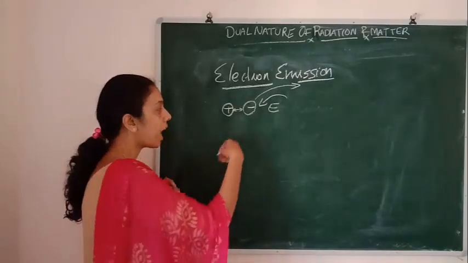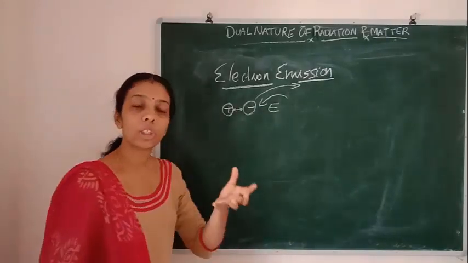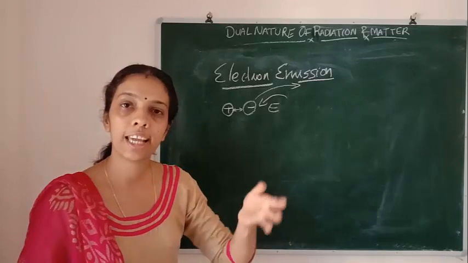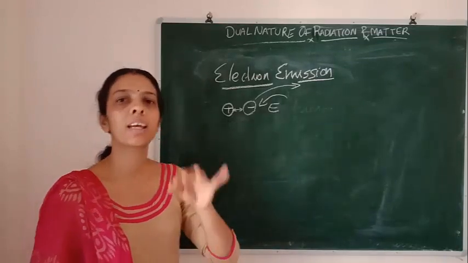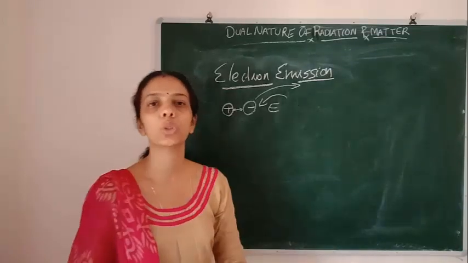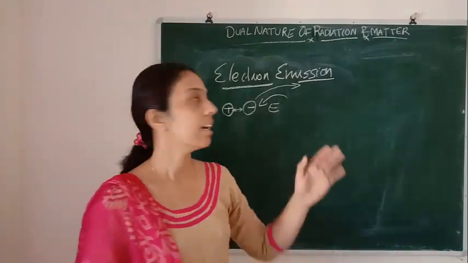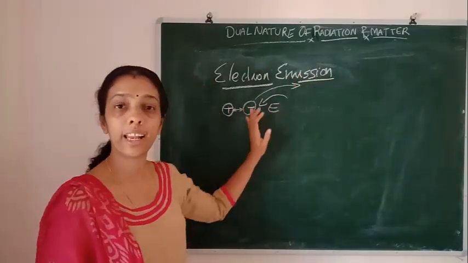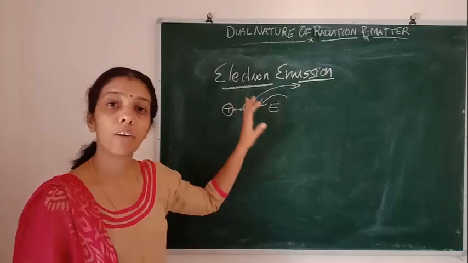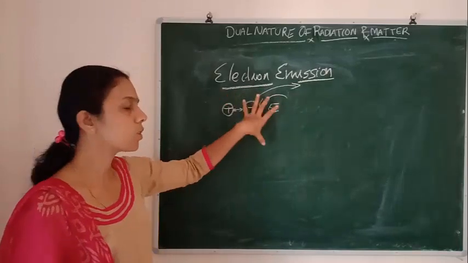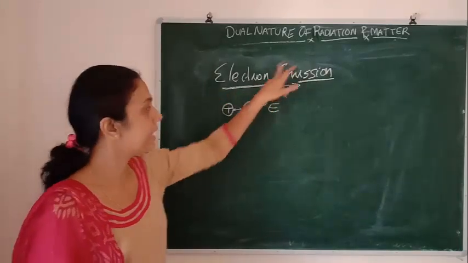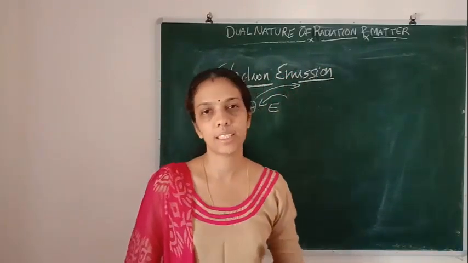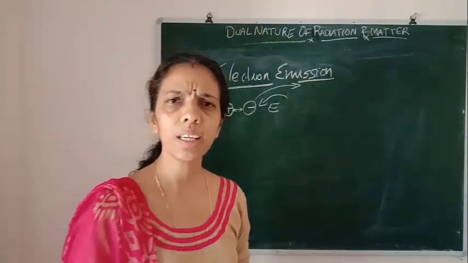How can we take out this electron? We should give some energy to the metal surface. If that energy is sufficient to overcome this force of attraction, then the electron can come out of the metal surface. Okay, clear now?